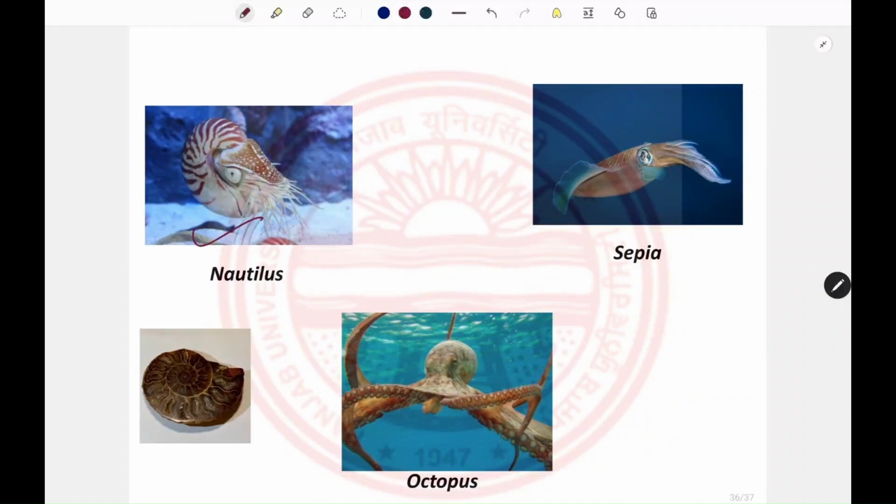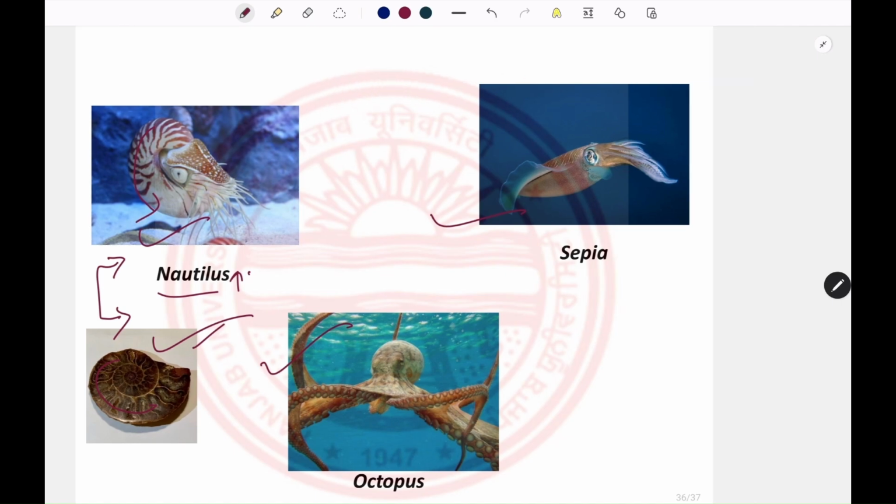So this is the nautilus, this is sepia, that is the cuttlefish, this is the octopus, and this is the ammonite fossil. You can see the nautilus has the same morphology as the ammonite, and the pattern of the shell is the same also. So nautilus is considered the modern counterpart of the ammonite.